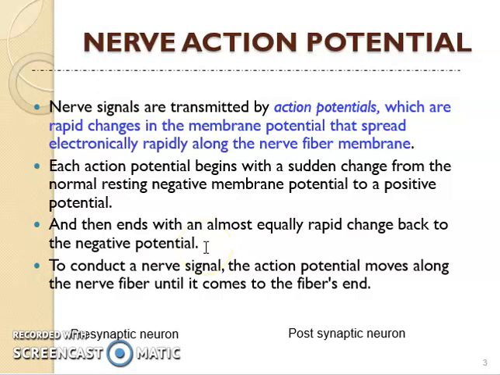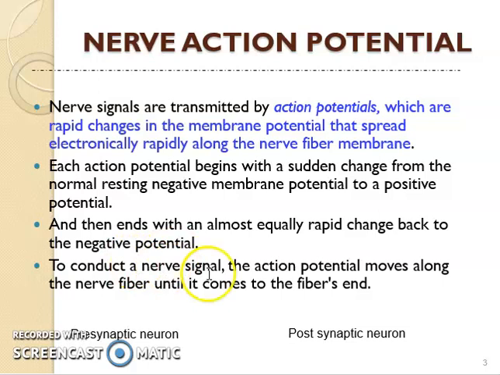Now the second important thing is that when this potential difference occurs, after some time it returns very rapidly back to normal, and that is very much required to respond to the next stimulus. If the potential difference happens, negativity changes to positivity, and the cell sends a signal, then what should happen for the next signal? If the next stimulus comes, to respond to that, the cell has to go back to negative. That's why the change back to the resting state, the normal state, occurs equally rapidly.